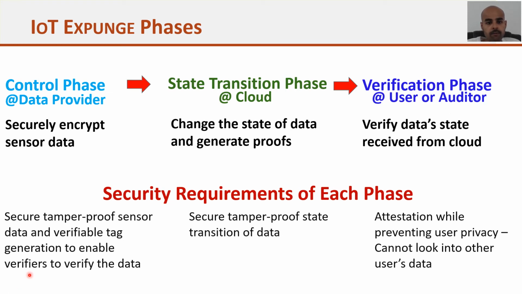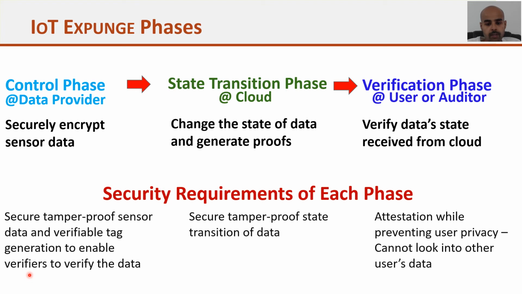Now the security properties. Since we have three different phases, the security requirement for each phase is also different. First one is the control phase. For the control phase, the security requirement is that they can generate tamper-proof sensor data, so that if the data is deleted by the cloud, it should be verifiable by any entity.